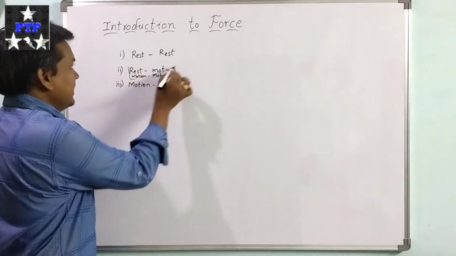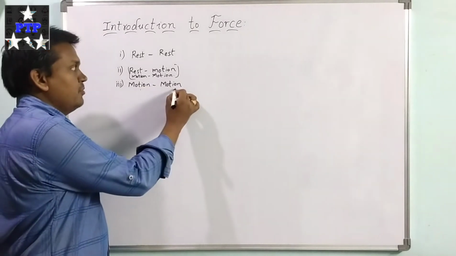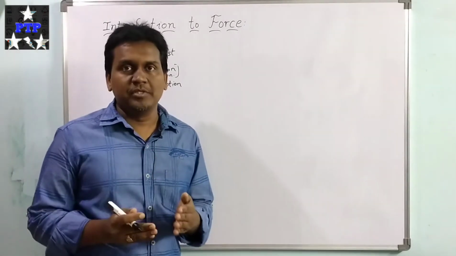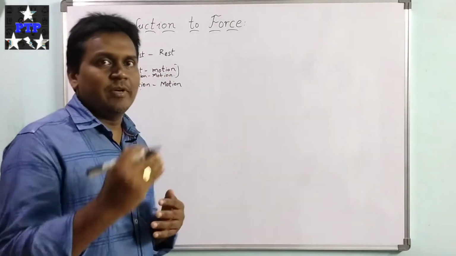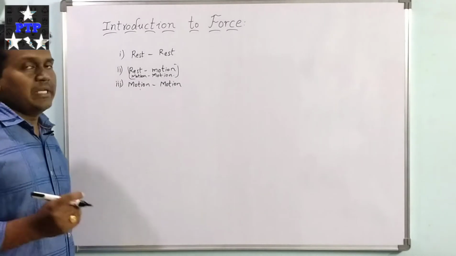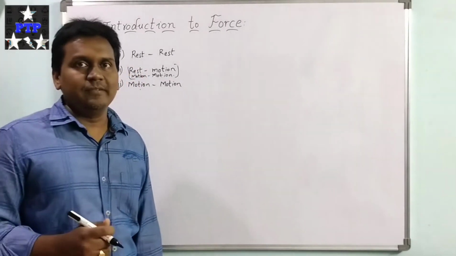So this is the second case. And coming to the third case, the body which is in motion will remain in motion. That means a body which is moving with some velocity remains at the same velocity, so constant velocity. These are the three case studies we may observe in our general daily life.